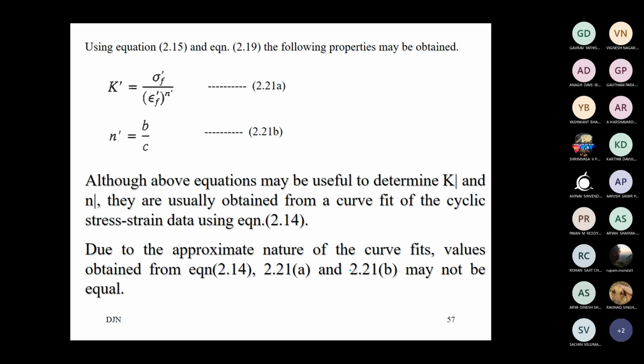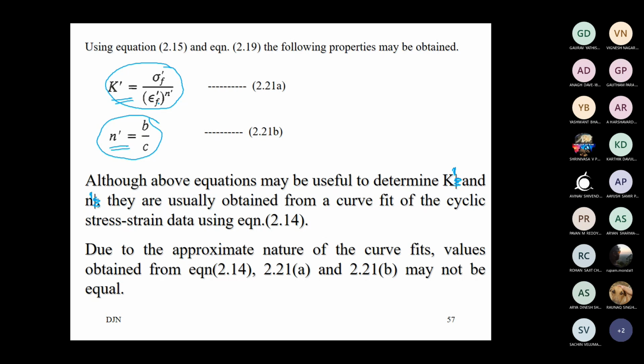Okay, so one expression we have here is for K dash, the fatigue strength coefficient, K dash and N dash. Okay, this N dash and K dash. Earlier we have used these expressions: strain hardening exponent N dash and strength coefficient K dash. We had this expression at the beginning of this particular chapter, before we talked about the Ramberg-Osgood relationship and monotonic stress strain properties, and in the last class we solved a numerical also to obtain this.